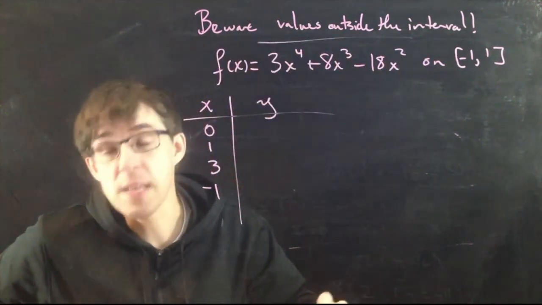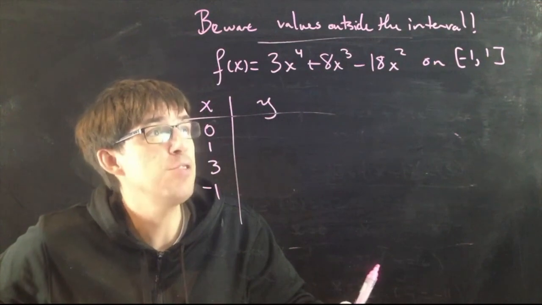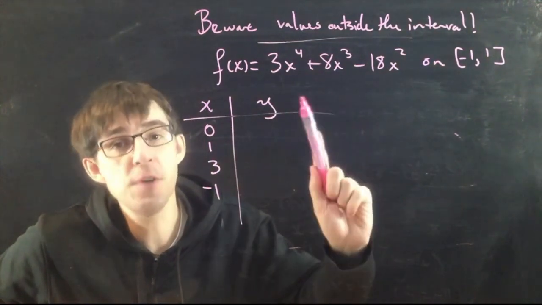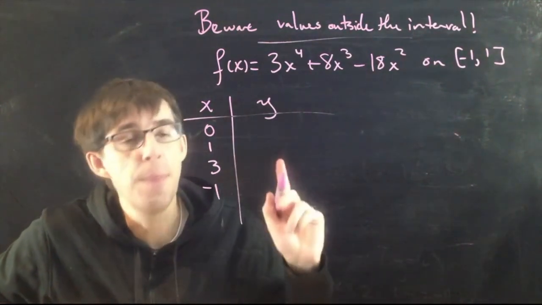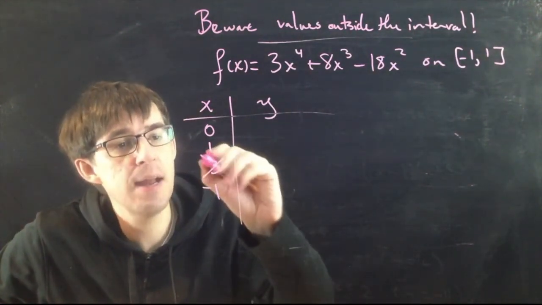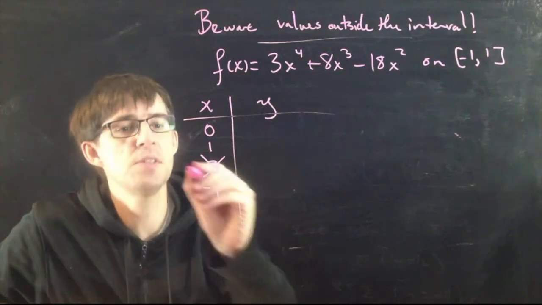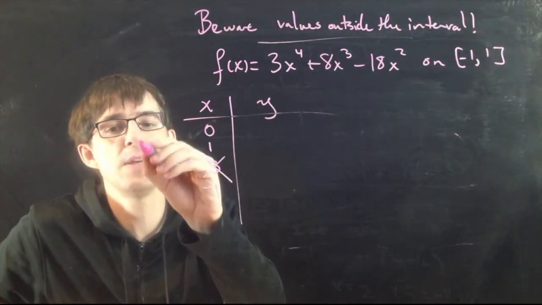Here's what I meant when I said this at the very beginning. Beware values outside the interval. For this function, we are only considering the x values between minus 1 and 1. In this example, that means I should not consider this 3. I crossed it out because it's outside the interval.